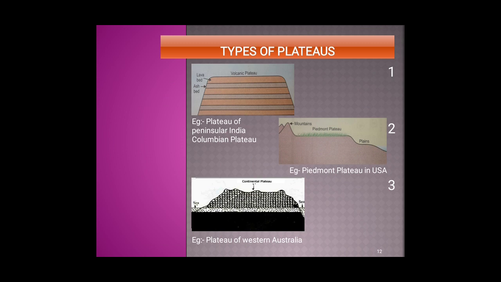The second type of plateau is the piedmont plateau. Piedmont plateaus are surrounded by mountains on one side and by plains or sea on the other side. Example, Piedmont Plateau in USA. The next type of plateau is the continental plateau. These plateaus are known as continental plateaus because they are located far away from the sea, in the interior of the continent. Example, Plateau of Western Australia.